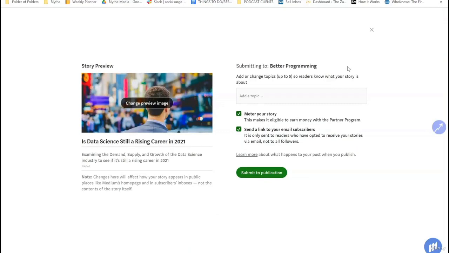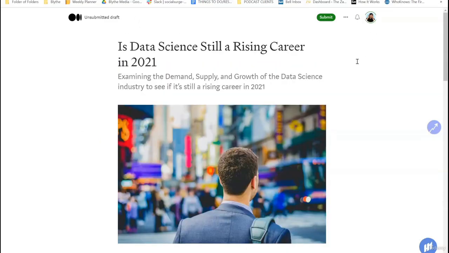And then they're going to do two things. They're either going to approve the article and post it on their site and notify you, or they're actually going to reject it because they don't feel like it should be a part of the publication. It's not a part of their values and what they want to put out. So those are the two. Most likely, as long as it's a good article, it's not being taken from somewhere else, it's not copyrighted, most publications usually just accept the article. Okay, so that's simply what you would do.